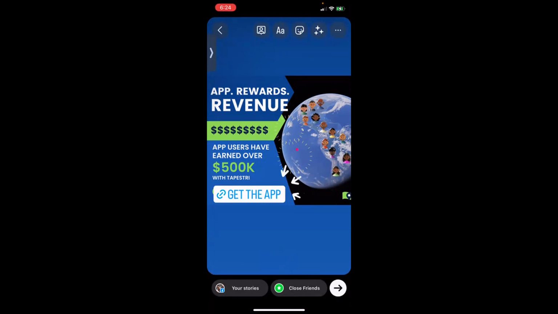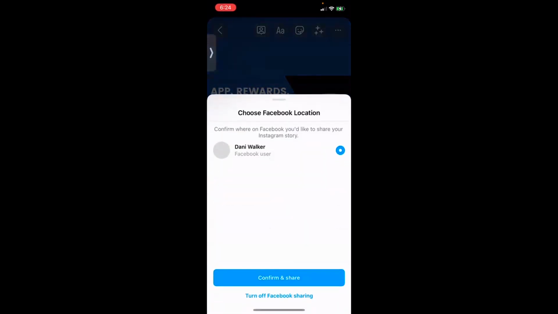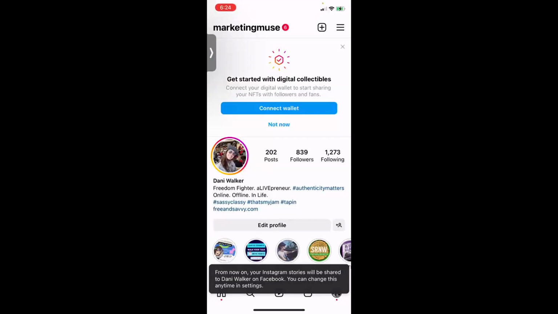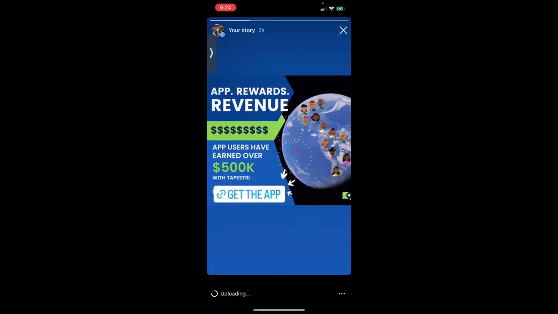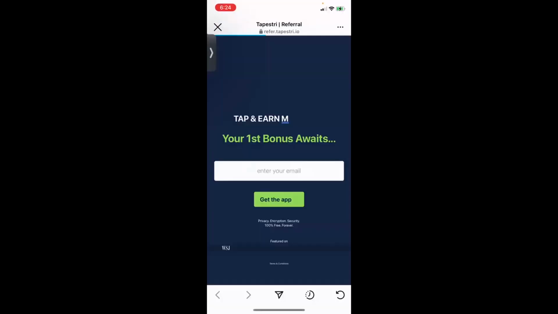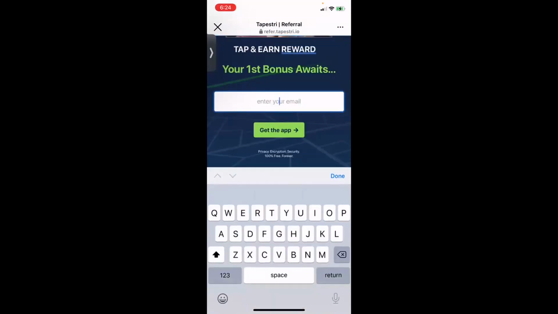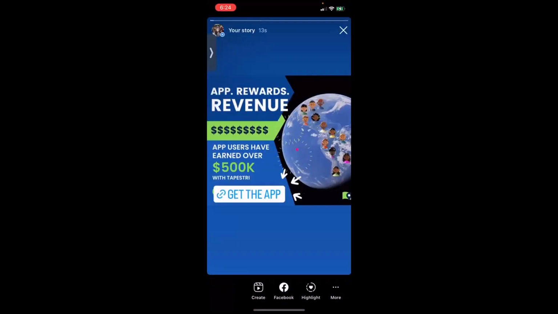I don't know if you guys can see that where it says at the bottom under Facebook stories. I'm going to confirm and share. And now it's posted on my story. Boom. When they click on get the app, visit link comes up. They can now go right to my referral, type their email in and get the app right there. Okay. So that's just a fun way to share on stories.